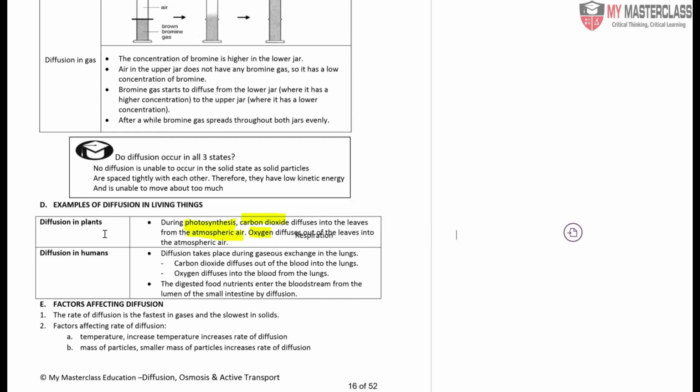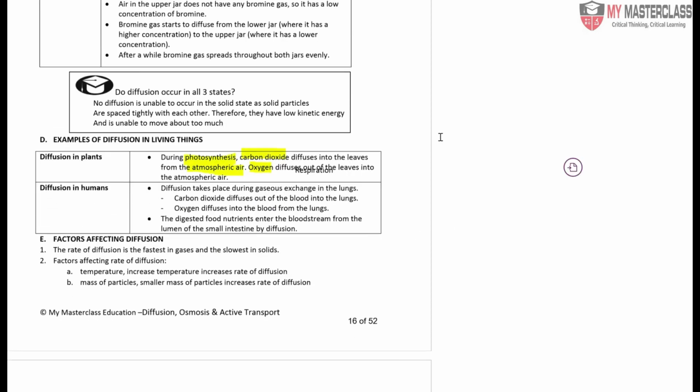As for diffusion in humans, it takes place in terms of gaseous exchange. Right now, when you are sitting down watching this, you are actually breathing. When you are breathing, carbon dioxide diffuses out of our lungs, and oxygen is taken into the lungs and then diffuses into our bloodstream. In addition, after the lunch or breakfast that you ate, the food will be digested. In order for us to utilize these food nutrients, they enter from the lumen, which is the area of the small intestine, and this happens by diffusion.